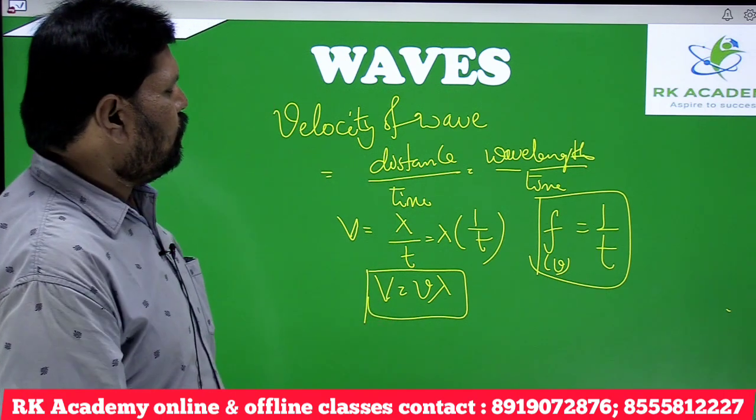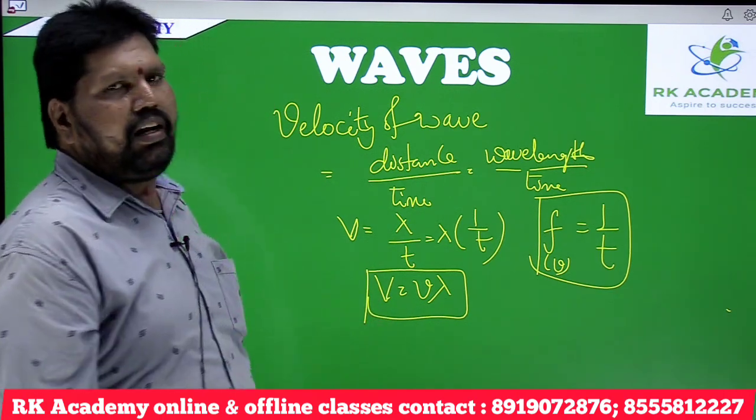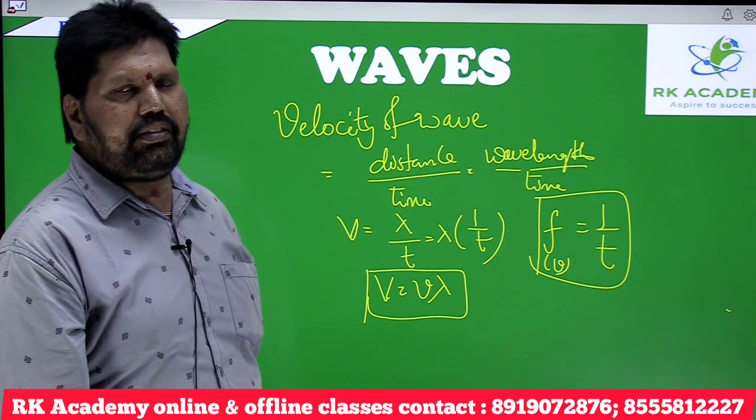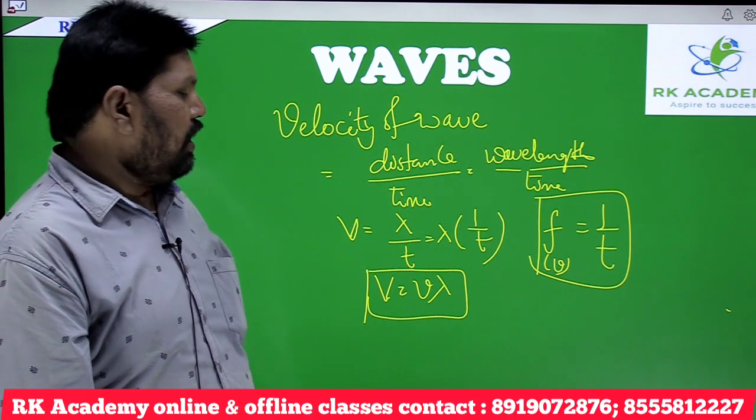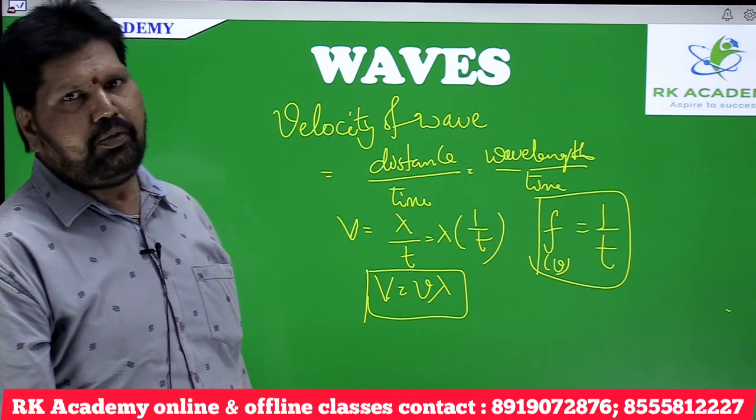V is equal to nu lambda, where V is the velocity of wave, nu is the frequency of the wave, and lambda is the wavelength of the wave.